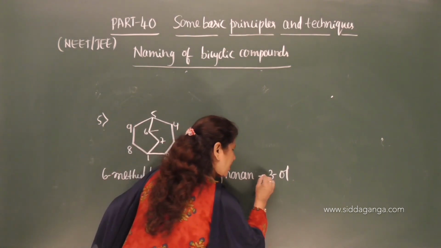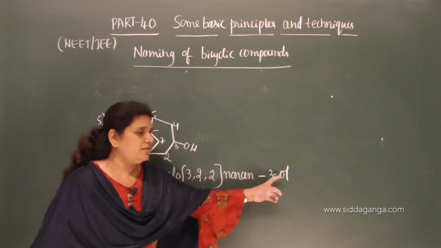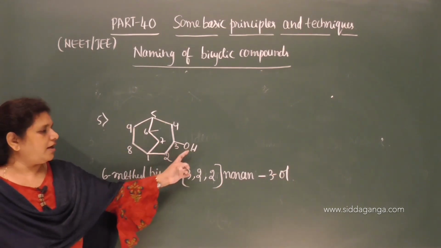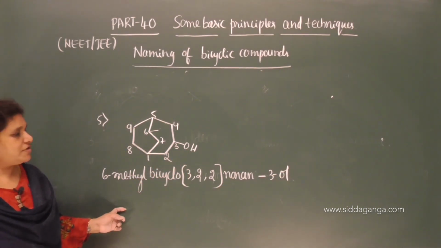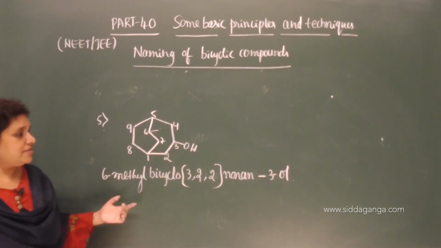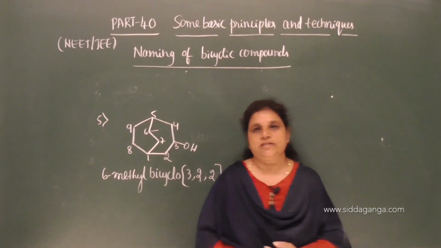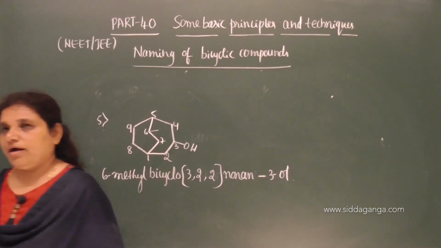So when we are using a hyphen, we need to drop the terminal e, nonan-3-ol, because on the 3rd carbon we have the alcohol functional group, the secondary suffix is ol, therefore 3-ol. And this is the naming of bridged, fused and spiro bicyclic compounds.